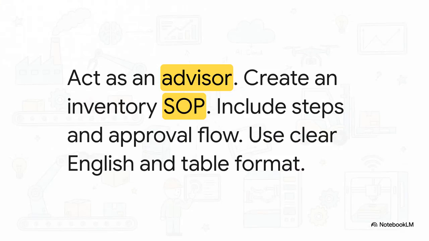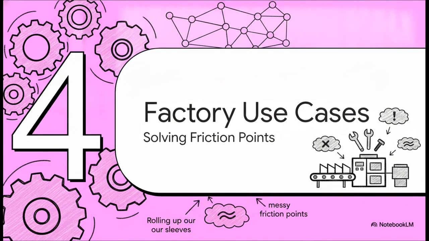Check out this prompt. Act as an internal control advisor for a plastic manufacturing factory. Create a simple inventory adjustment SOP for warehouse, finance, production, and QA. Include purpose, scope, responsibilities, step-by-step procedure, required evidence, approval flow, and control points. Use clear business English and table format. Applying this kind of strict standard, that is quite literally the difference between getting a useless chatbot response and a ready-to-go professional deliverable. Moving into Section 4, Real Factory Use Cases.